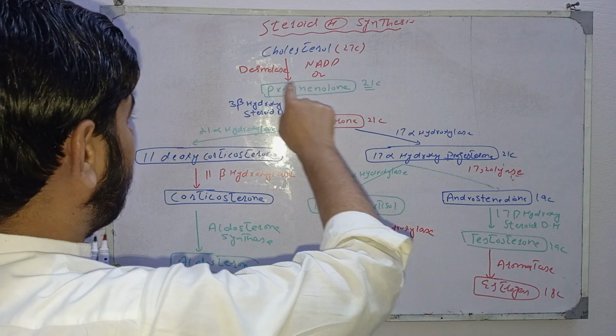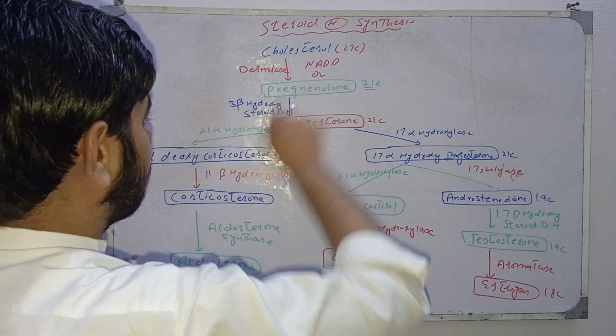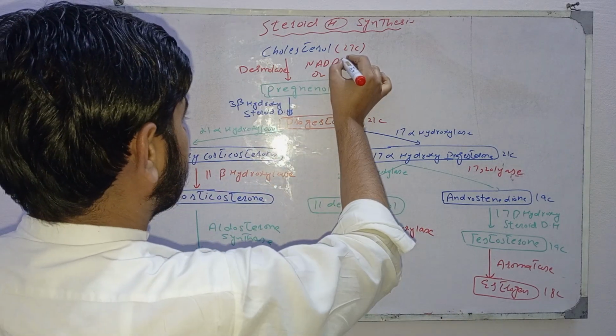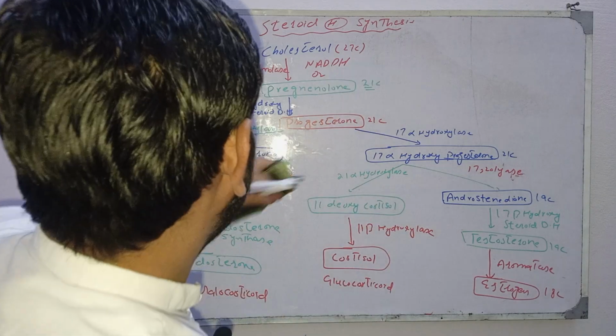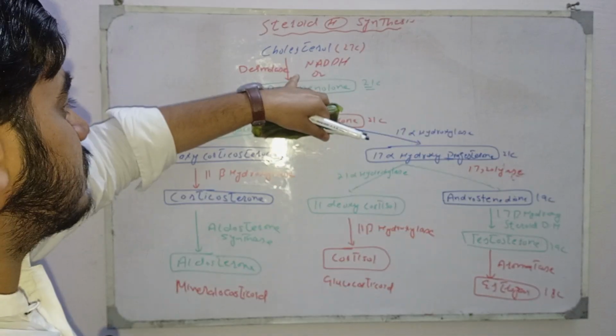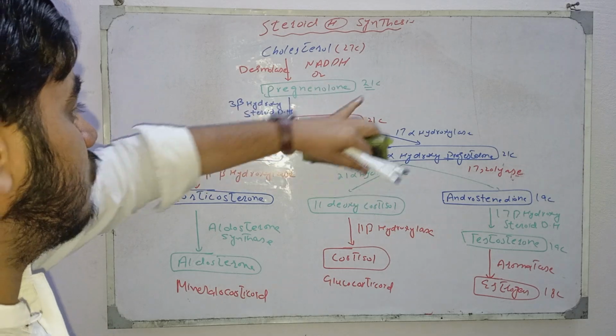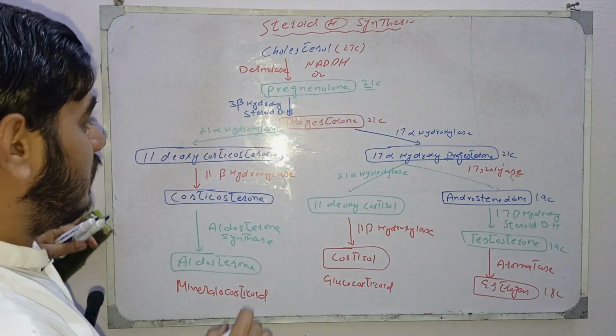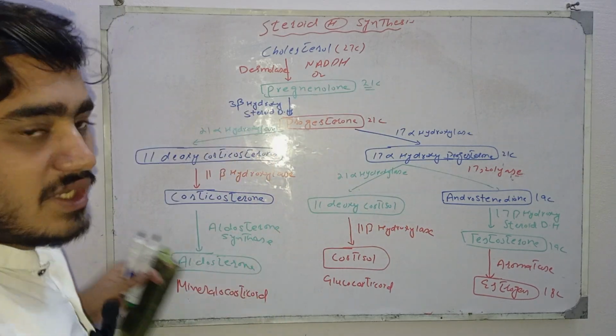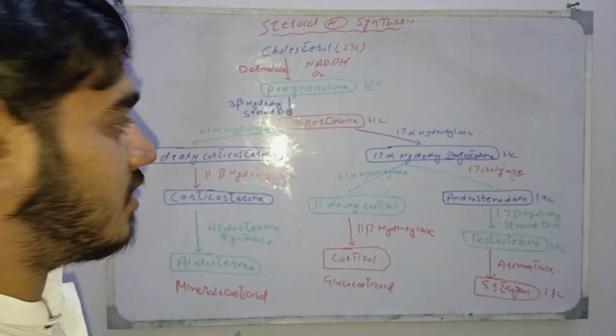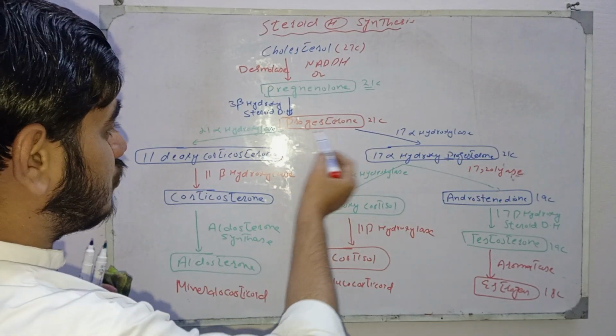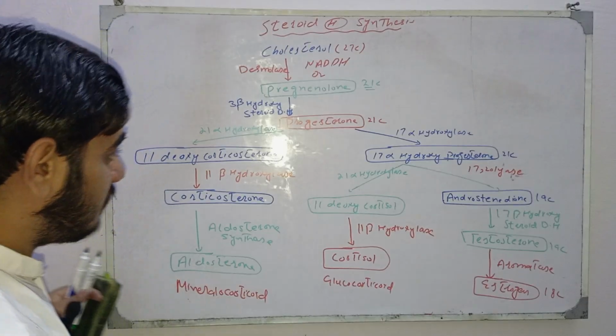Cholesterol, by action of desmolase enzyme, converts into pregnenolone, and this reaction requires NADPH and oxygen, a 21 carbon containing compound. In the next reaction, by action of 3 beta hydroxysteroid dehydrogenase enzyme, it converts into progesterone, which is a 21 carbon containing compound.